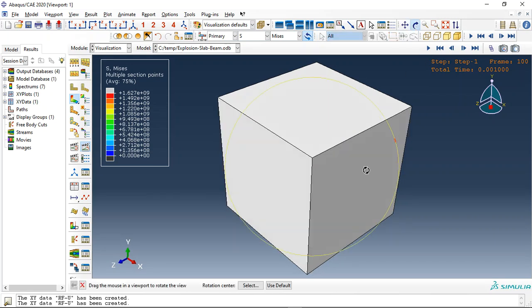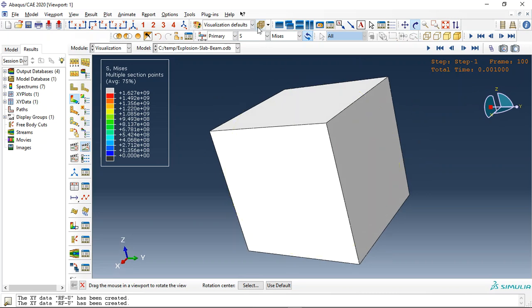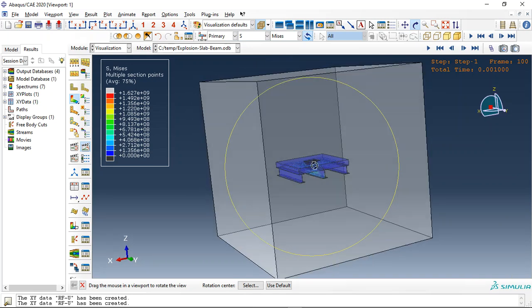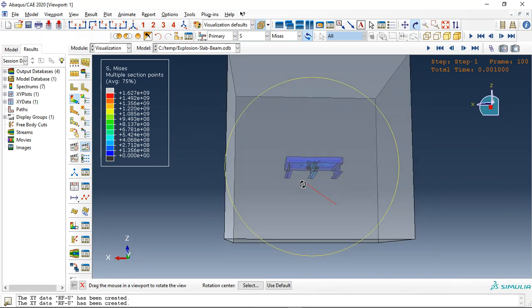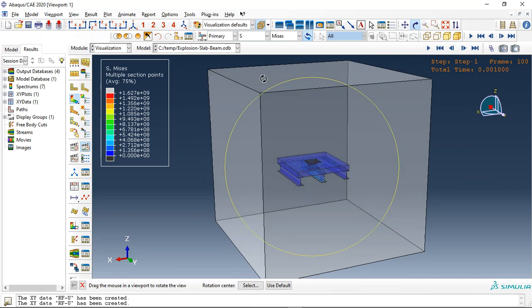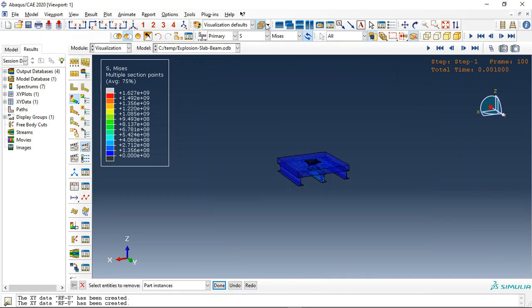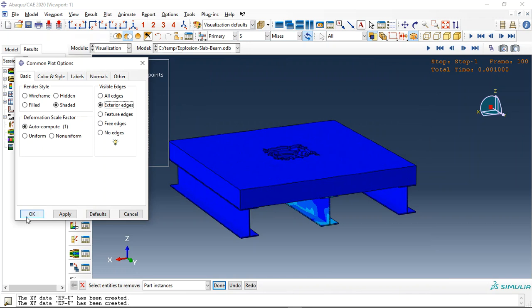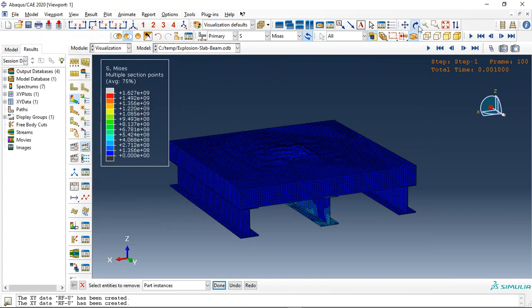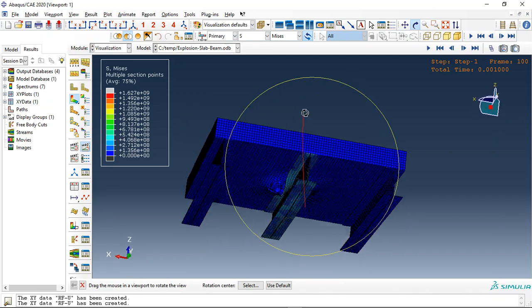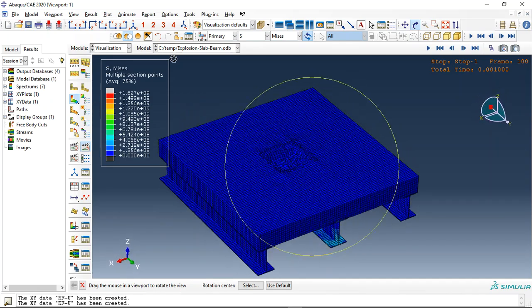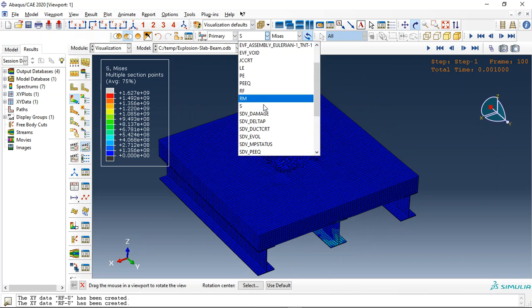Today we did a model of the CEL explosion over a concrete slab, a reinforced concrete slab with a steel beam as the supporter here. See here, if I click here, if I request this exterior edge, you can see the mesh of the part and the damage which has happened during this CEL explosion.